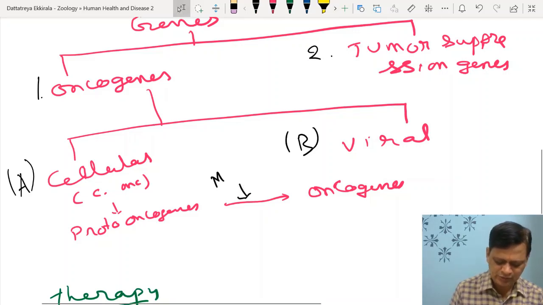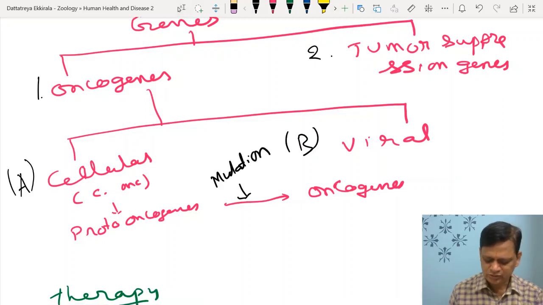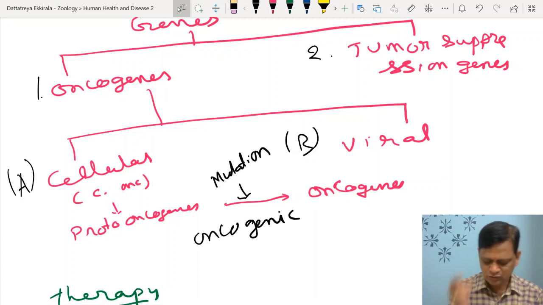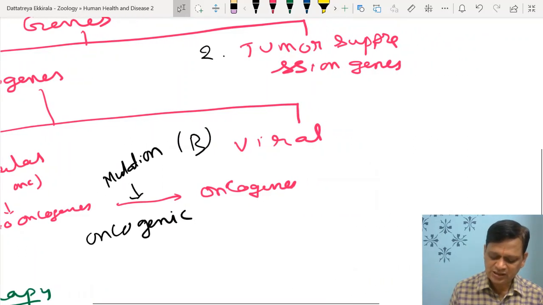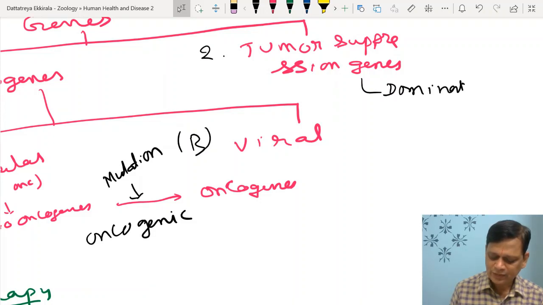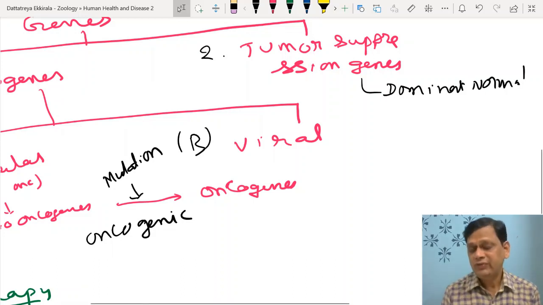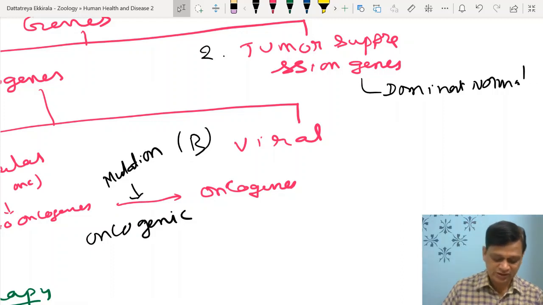Because of some mutation, it gets transformed into oncogenes. This is oncogenic transformation. Tumor suppression genes are actually dominant, a normal gene. One of the examples is the P53 gene.